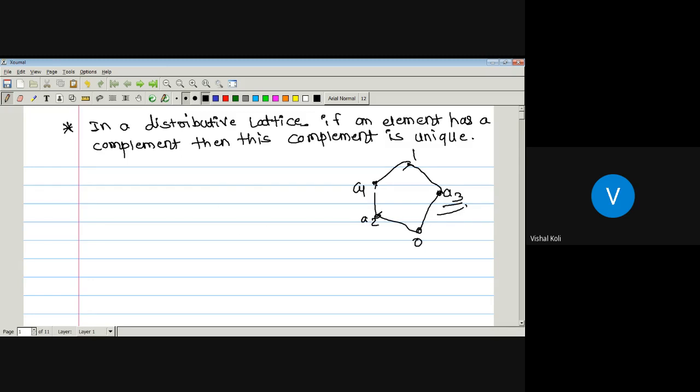But if it is a distributive lattice, then we have to prove that if a complement exists, then it must be unique for any element of the lattice. If the complement does not exist at all, there is no problem, but if an element has a complement, then it will be unique if it is a distributive lattice. That is what we have to prove.